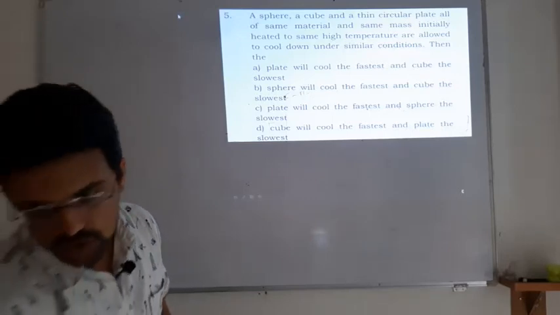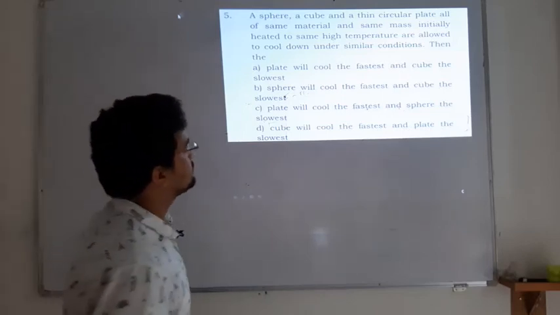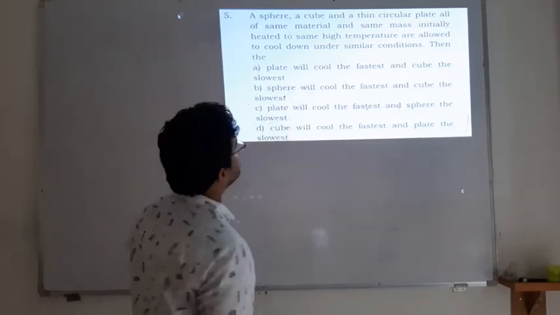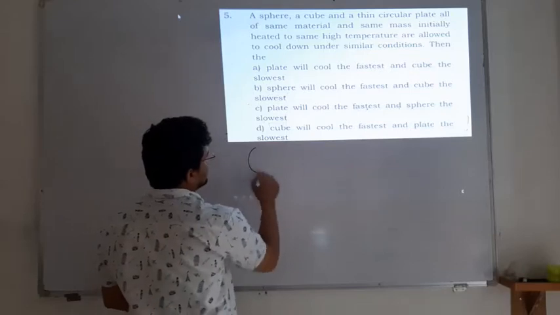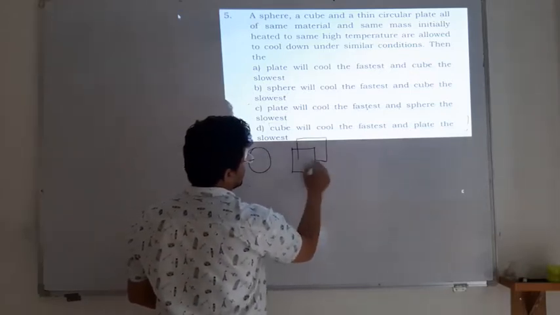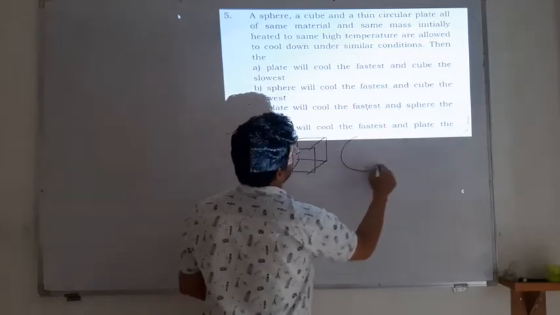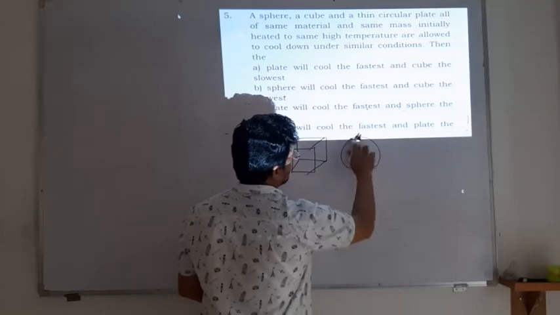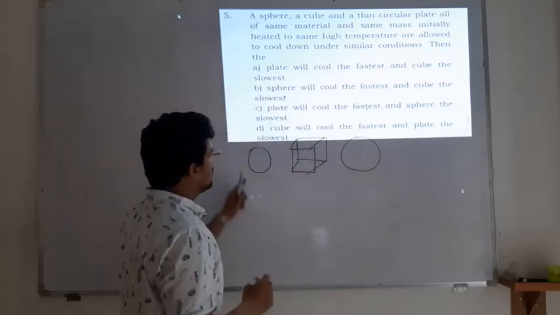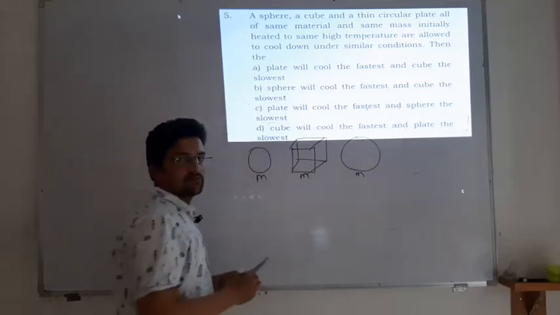So the next question belongs to thermal properties of matter. You have a sphere, a cube, and one thin circular plate, all made of the same mass and the same material.